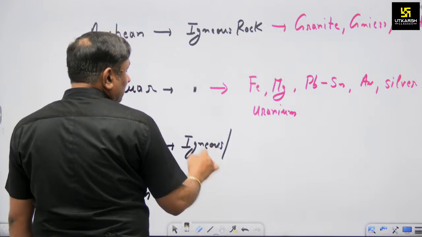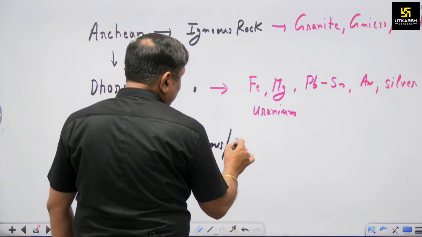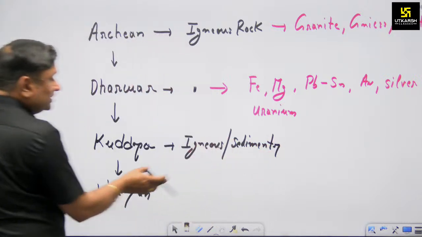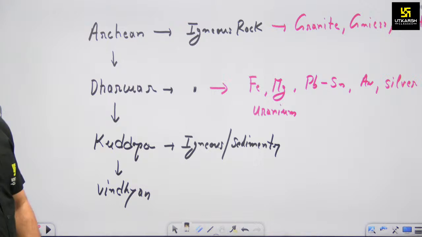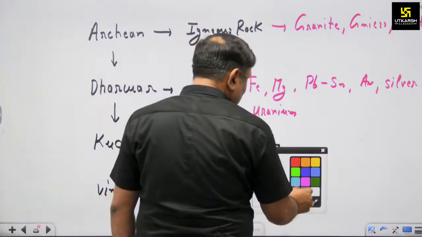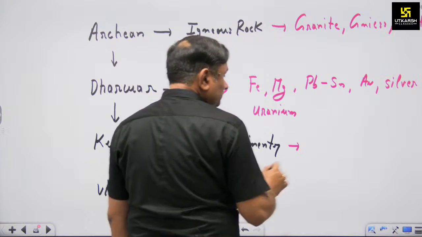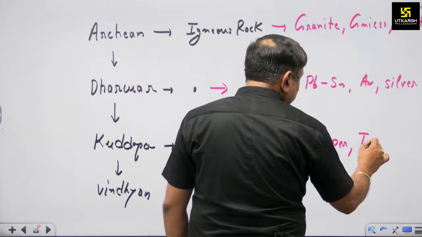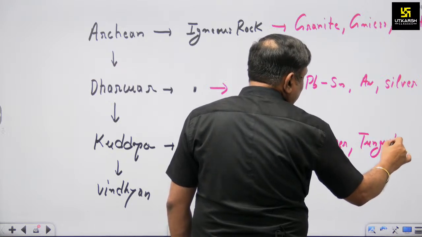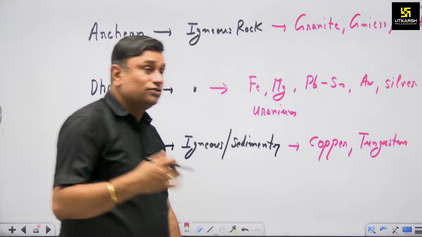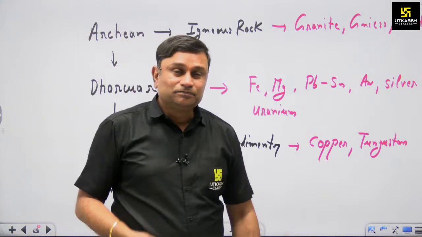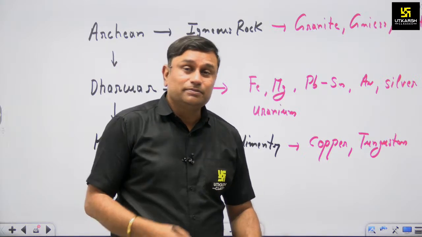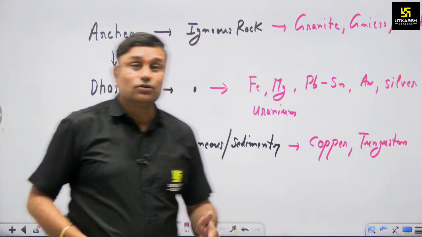Why partially igneous and partially sedimentary? Because it is a transitional section in between Vindhyan and Dharwad. Okay, but through this Kudappa rock system, we found copper and tungsten in Rajasthan. As you know, the Jhunjhunu region is famous for copper deposition, and in Nagaur, Deghana is famous for tungsten deposition. So this tungsten deposition is associated with the Kudappa rock system.